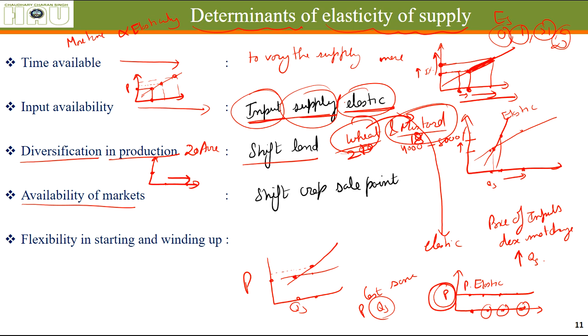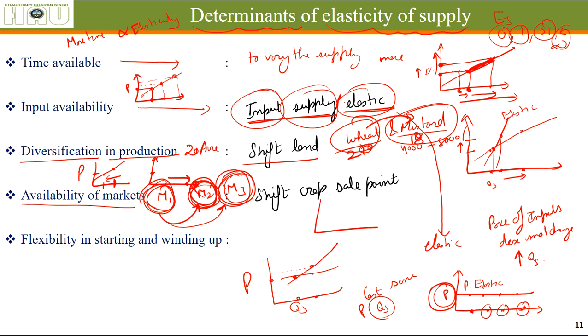Availability of markets. Let's say we used to sell our product in market 1, but we had the option of selling in market 2 and market 3. If the prices in those markets are more favorable to us, we can shift our supply from market 1 to market 2 and market 3. Here the supply at the earlier price in market 1 is going to reduce from this point to this point, and in these markets it is going to increase. Okay, this is going to make the supply curve more elastic.